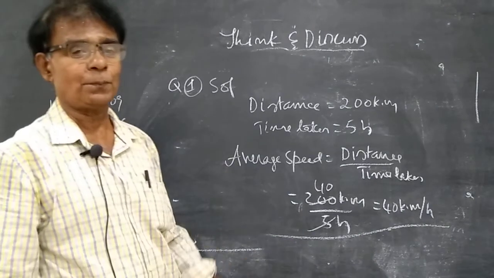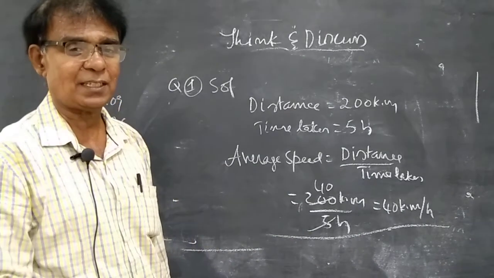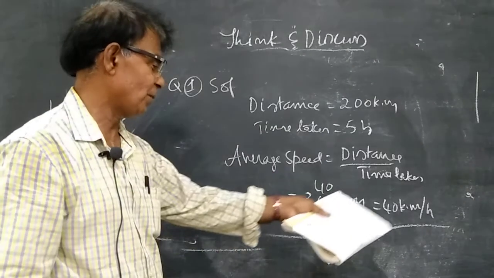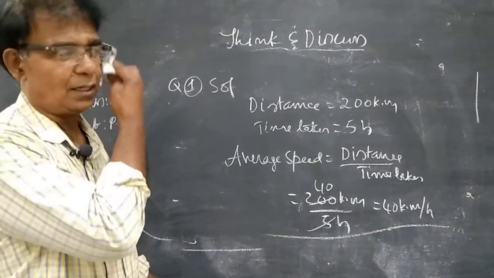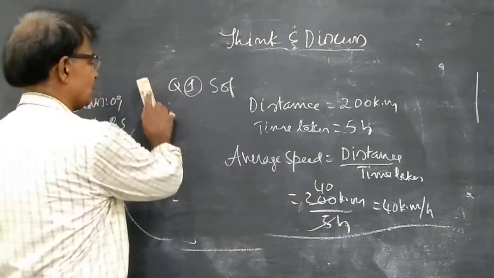Very simple problem. If they are asking average velocity, you should mention the direction. So write the content, select the formula, simplify it, and you will get the solution. I hope you are following. Next.